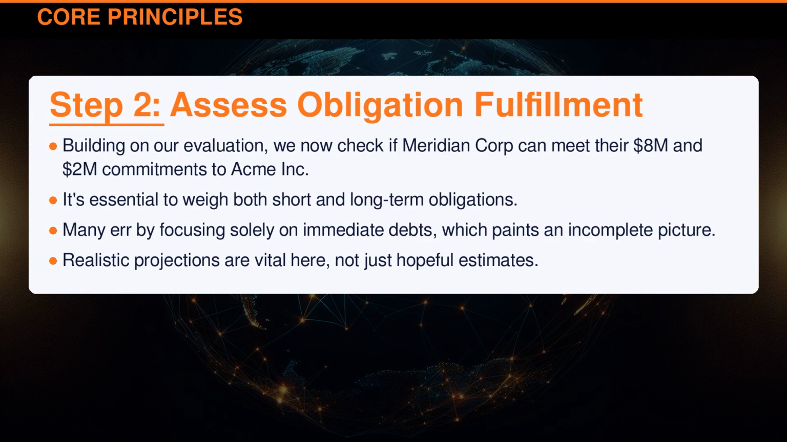Building on our evaluation, we now check if Meridian Corporation can meet their $8 million and $2 million commitments to Acme Incorporated. It's essential to weigh both short and long-term obligations. Many err by focusing solely on immediate debts, which paints an incomplete picture. Realistic projections are vital here, not just hopeful estimates.